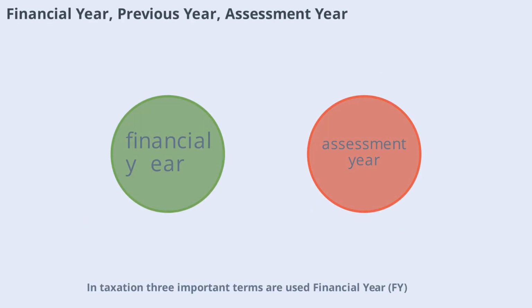In taxation, 3 important terms are used: financial year (FY), previous year (PY), and assessment year (AY). The financial year runs from April 1st to March 31st. The previous year is when you actually earn your income, while the assessment year is when your income is assessed and taxed. For example, income earned from April 2018 to March 2019 is assessed in the year starting April 2019. Keeping these terms straight is crucial for filing your taxes correctly.